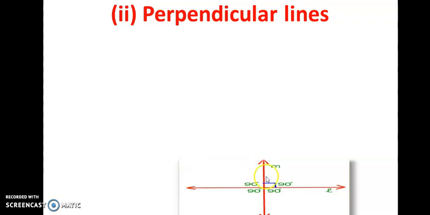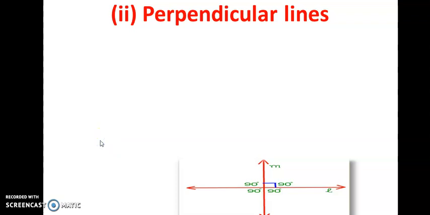So, here the lines L and M are perpendicular to each other because these two lines intersect and they form a right angle here, isn't it?